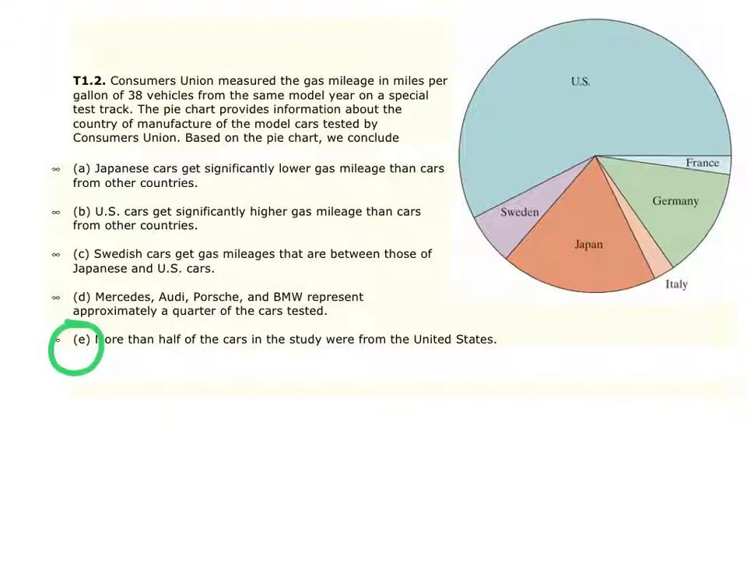Letter C on this one doesn't really show us anything about the gas mileage. This is here showing us just the count distribution. B, the higher the gas mileage the cars are from other countries, we can't tell that either because this is just representing all 38 cars in terms of their counts of the cars. And then A, the Japanese cars get significantly lower gas mileage than others. We can't tell based on this chart at all.